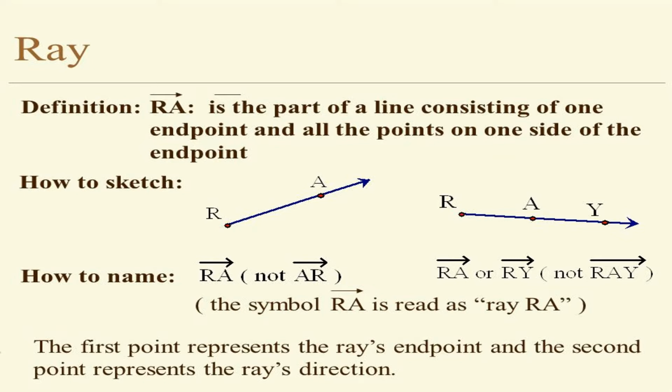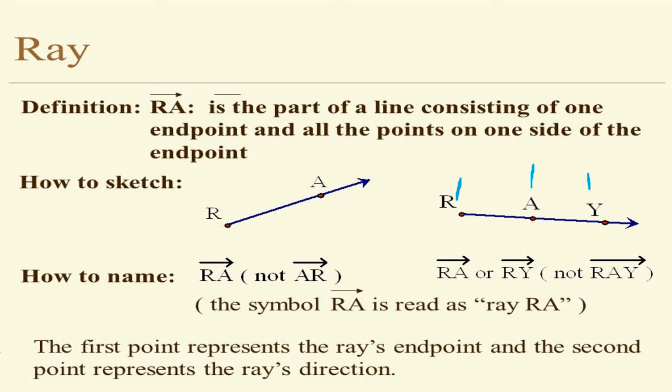See here, one more figure. R, then A, and in between A and then Y. We have to read this as ray RA or else ray RY. We should not write RAY together. Only two letters we have to take. RA goes only in the same direction, and RY also goes in the same direction. So we have to write it as ray RA or else ray RY.